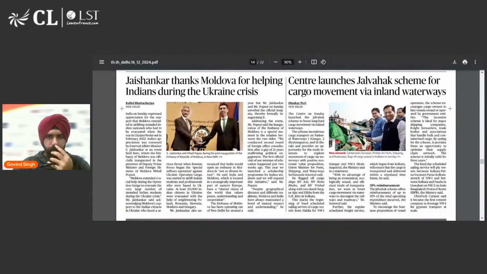Nothing important here. Okay, this is important. This is a new scheme which has been launched. Center launches Jal Vahak scheme for cargo movement via inland waterways. So essentially a new scheme to boost long haul cargo movement via inland waterways.